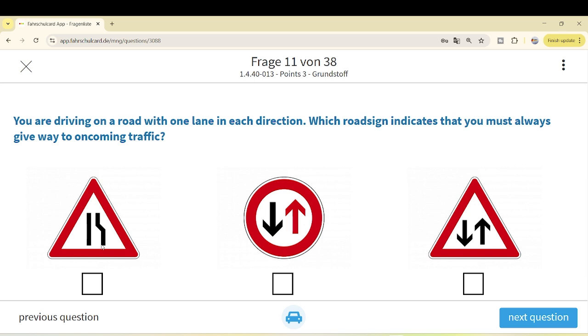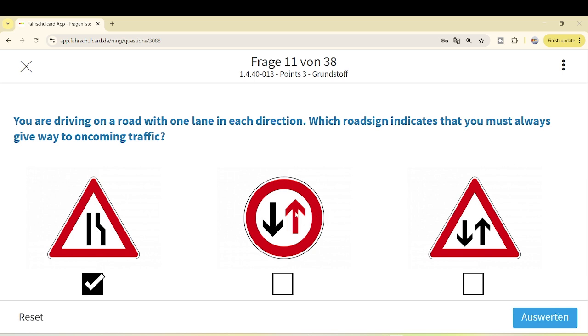So in this case, which road sign indicates you must always give way to oncoming traffic? Whenever your road is narrowing, then you have to allow the oncoming traffic. They will have the highest priority. This sign is telling you, first of all, that your road is narrowing, and you have to give way to the oncoming traffic. If there is a situation where either the oncoming traffic can pass or you, then you have to wait and give way to oncoming traffic.